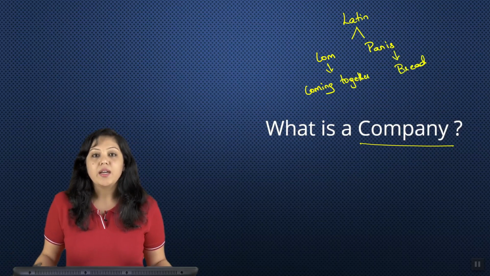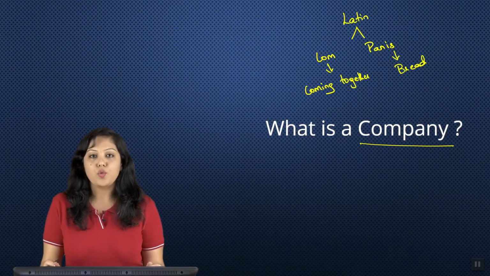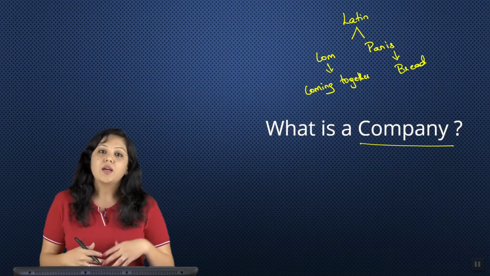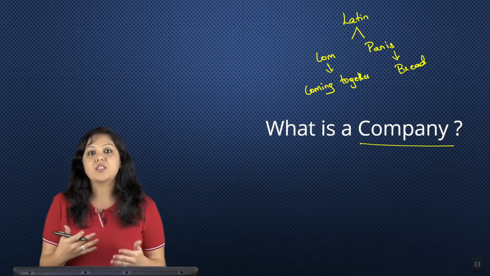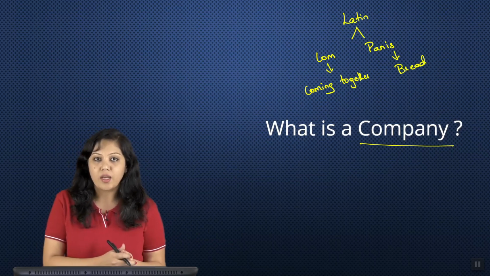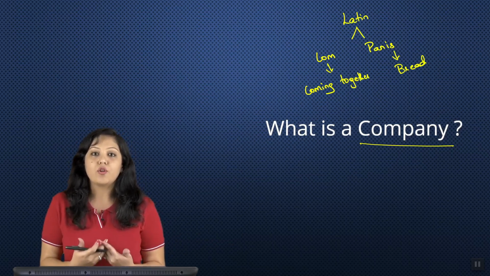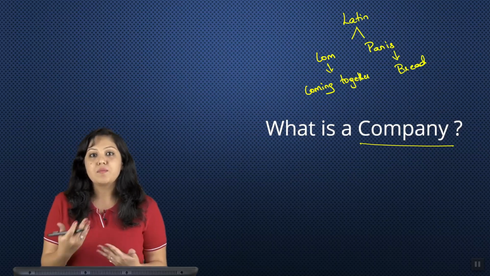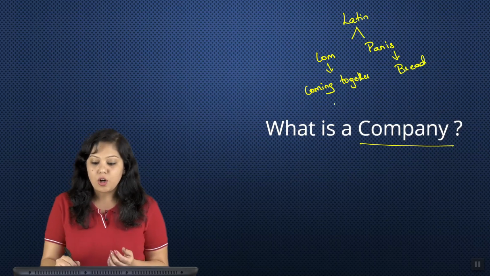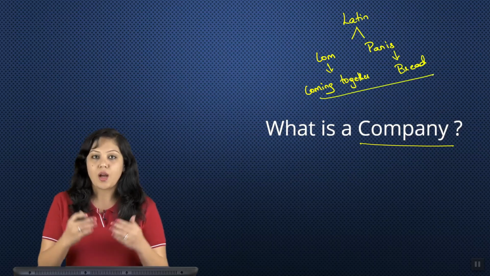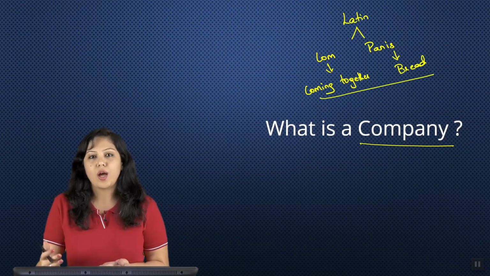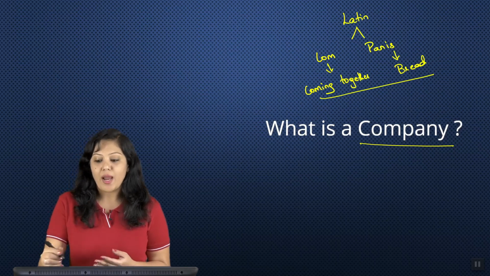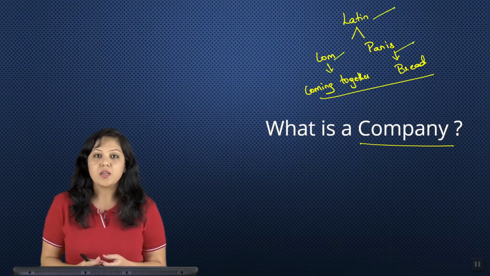It was denoting a situation where people used to come together to consume their meals. That means in the olden days, people used to discuss their business matters whenever there was a gathering, whenever they gathered for lunch or dinner, okay? When they were discussing business matters, that is when this term cum panis was used, coming together and having lunch or dinner or a meal together in a nutshell. So company is derived from a Latin term which means cum panis, okay?